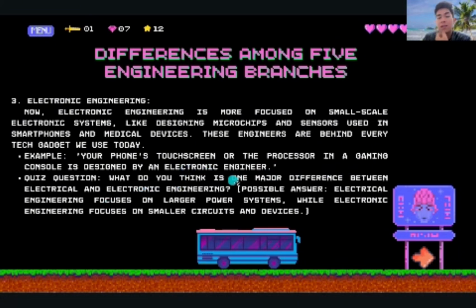So what do you think is one major difference between electrical and electronic engineering? The answer is electrical engineering focuses on large power systems, while electronic engineering focuses on smaller circuits and devices. So that is the difference between electrical and electronic engineering.